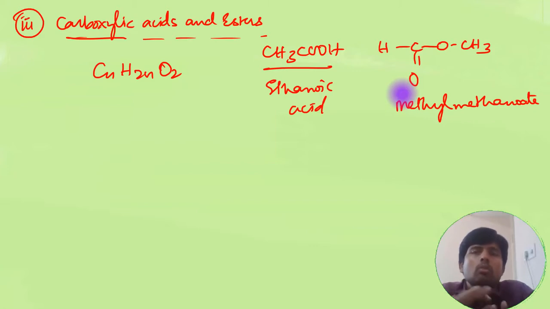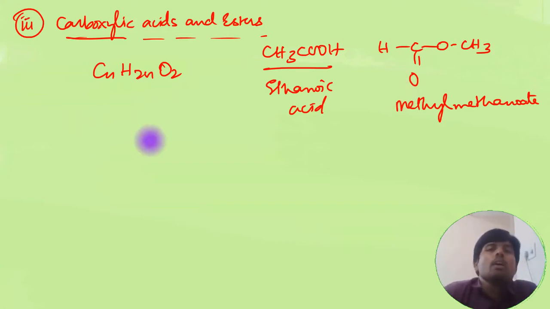So in these two, one molecule has carboxylic acid as a functional group, another one has ester. Obviously these two will have different physical and chemical properties. They are completely different because their functional group itself is different. Okay.